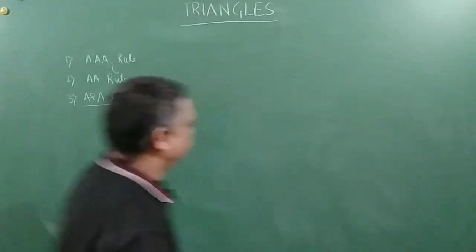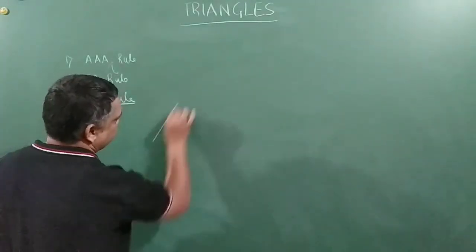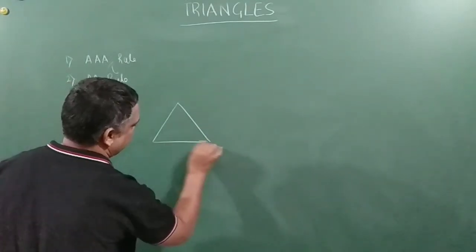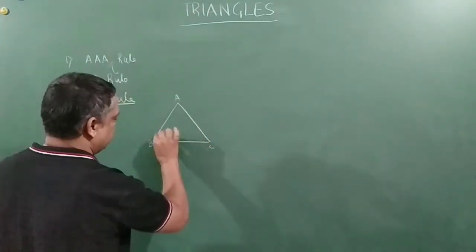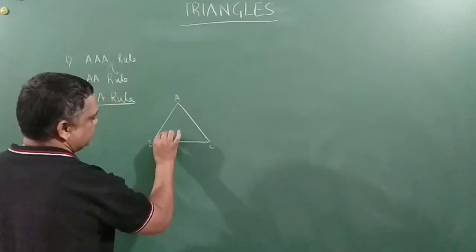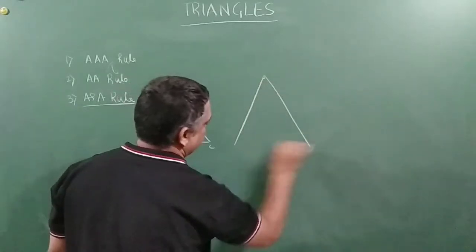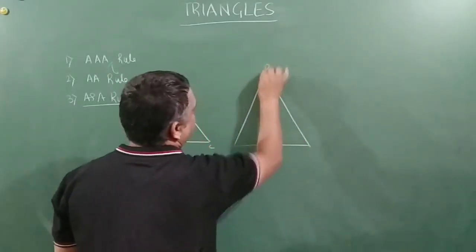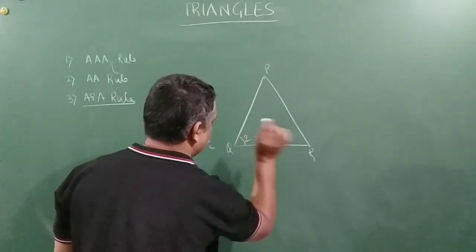Let me explain, or else we can get confused. Take triangle ABC, where this is angle 1, and I will draw a bigger triangle PQR, where this is angle 2.